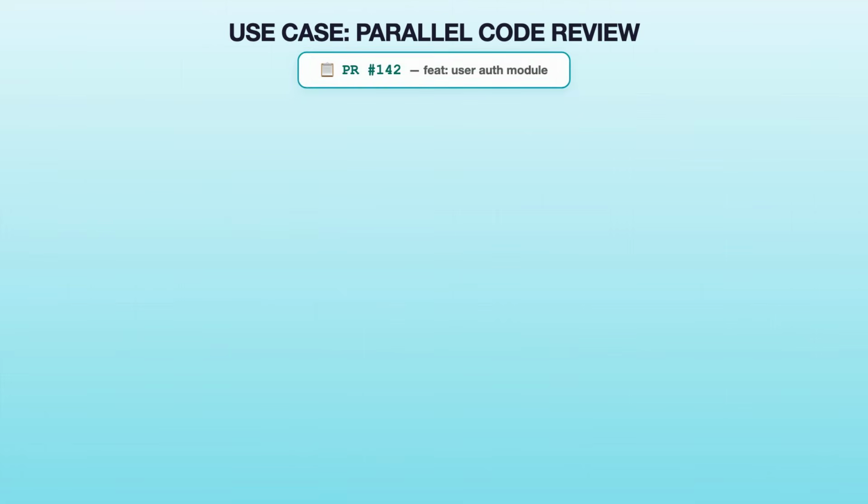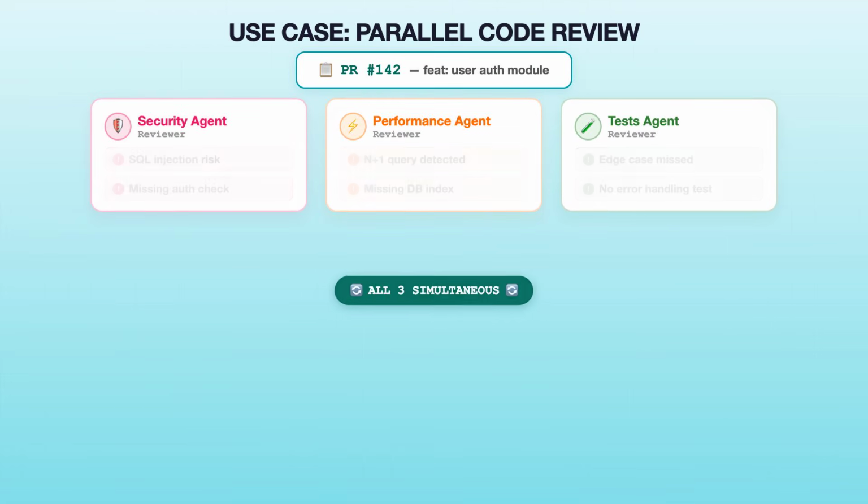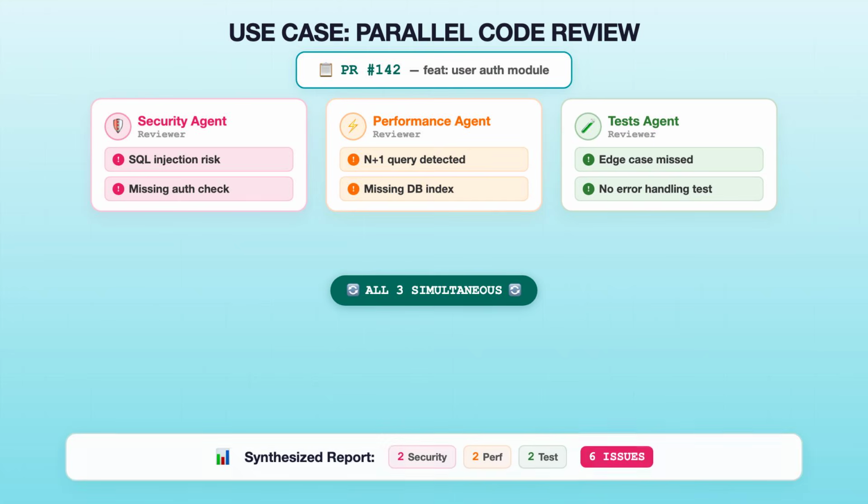Parallel code review. Create a team with three reviewers: one focused on security implications, one checking performance impact, one validating test coverage. Each reviewer works from the same PR but applies a different filter. A single reviewer gravitates toward one type of issue. With three specialized agents, security, performance, and test coverage all get thorough attention simultaneously.